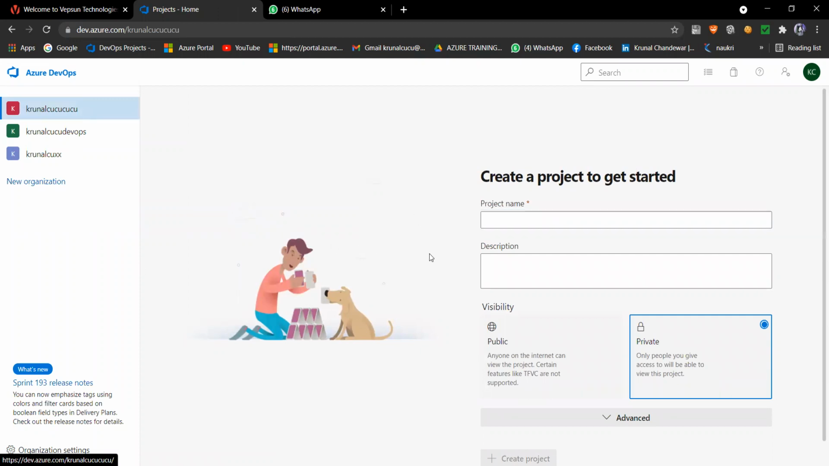After getting into the organization, what is the next role? The next role is to create a project. Now I'm giving the name of the project here, like Yogesh. I give the name of my project and a description. Who is attending today's class? Aishwarya. So I'm giving her name here in the description.